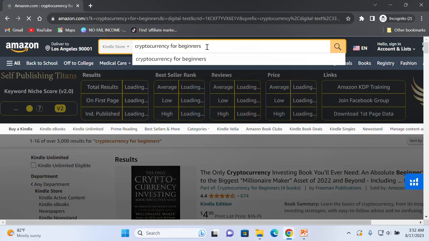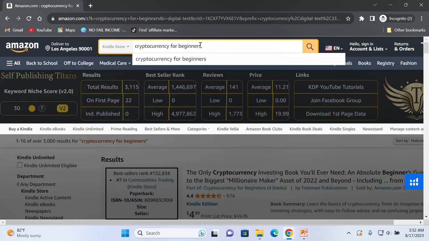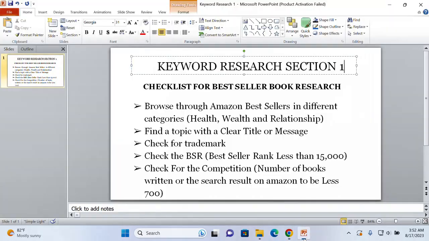on cryptocurrency. So this is what we are going to be looking at and finding: what exactly people are searching into the search bar of Amazon when looking for a particular book, or when looking for our book that we have created. This is keyword in simpler terms. Now, let's go back and check how we can do this keyword research and come up with something unique and profitable that is going to help us sell organically on Amazon.